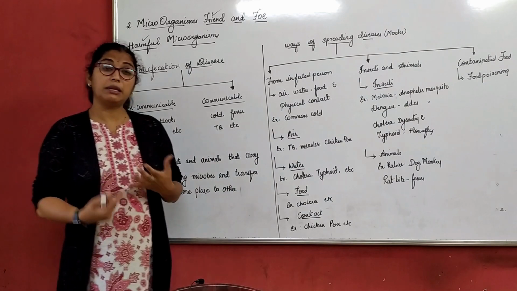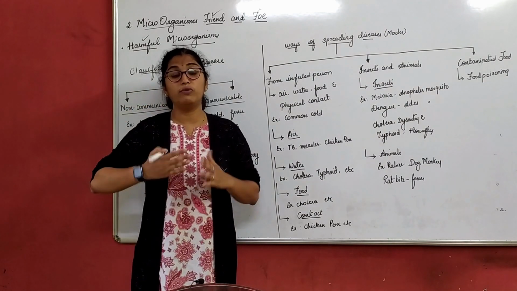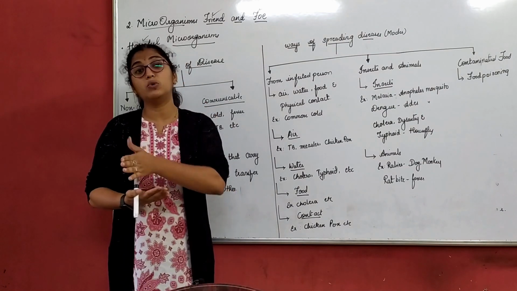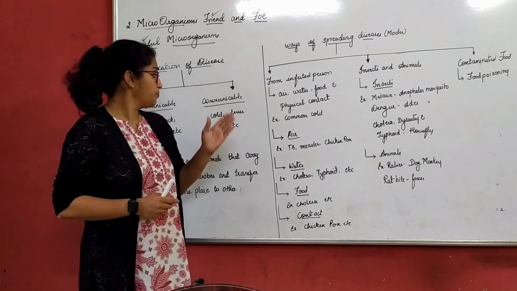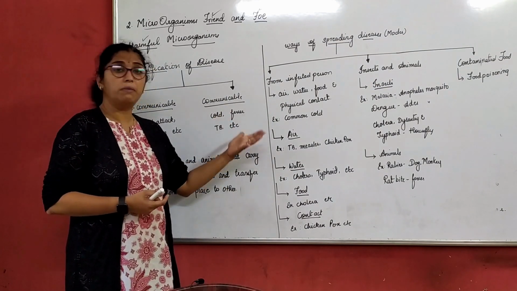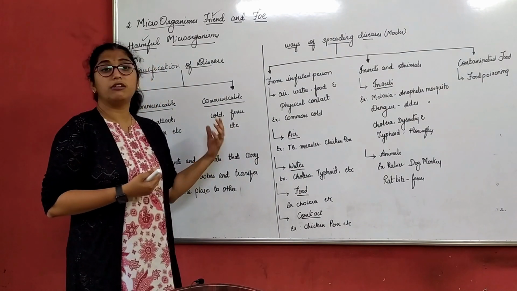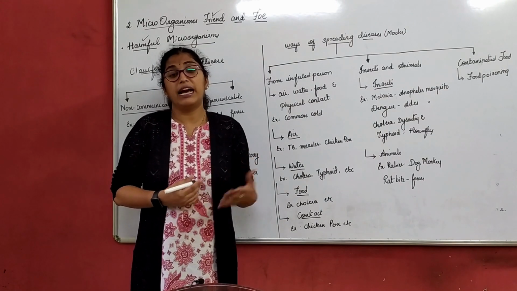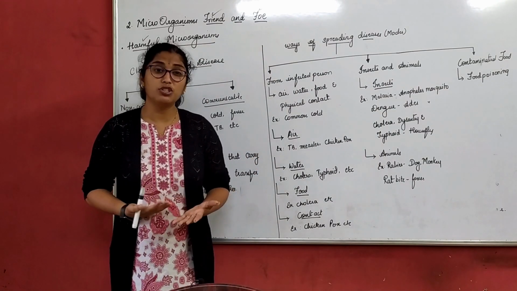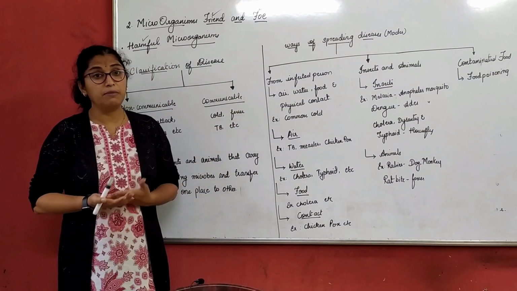Communicable diseases are diseases which spread from one person to another, which transfer from a person to another. We all know that: cold, common cold, fever. Some examples I have written here: tuberculosis, cholera, etc. Now in a class, if one has a cold, another person catches the cold very easily, right? Those come under communicable diseases.